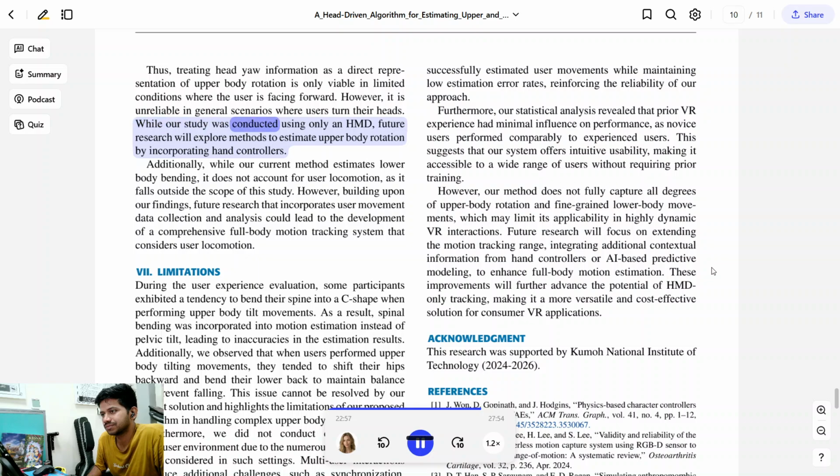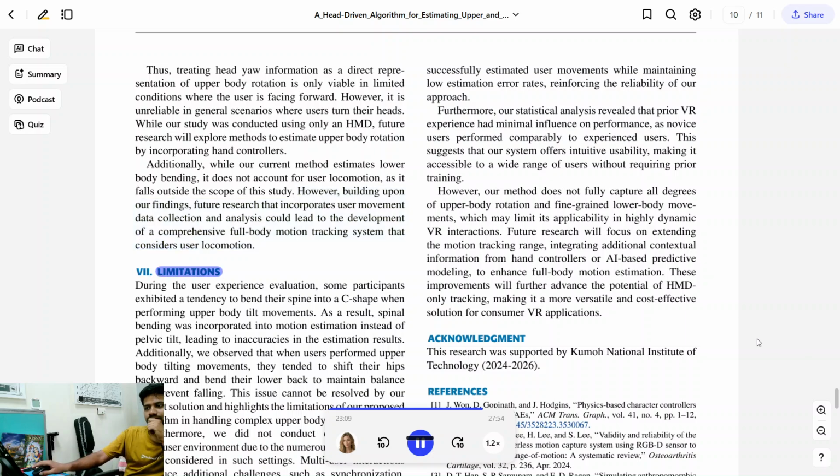While our study was conducted using only an HMD, future research will explore methods to estimate upper body rotation by incorporating hand controllers. Additionally, while our current method estimates lower body bending, it does not account for user locomotion, as it falls outside the scope of the study. However, building upon our findings, future research that incorporates user movement data collection and analysis could lead to the development of a comprehensive full-body motion tracking system that considers user locomotion.